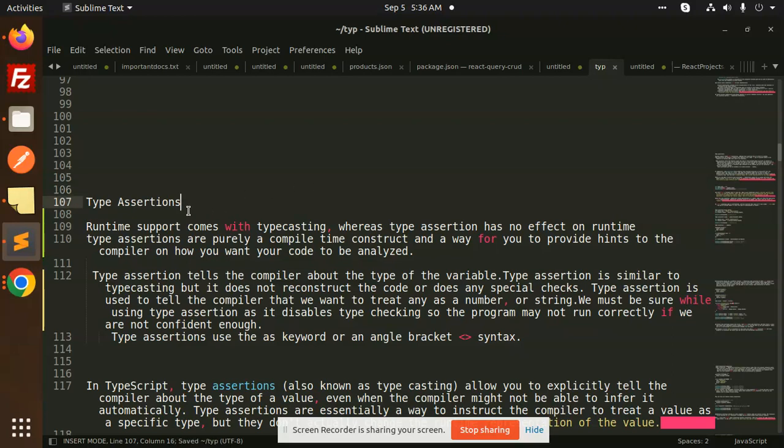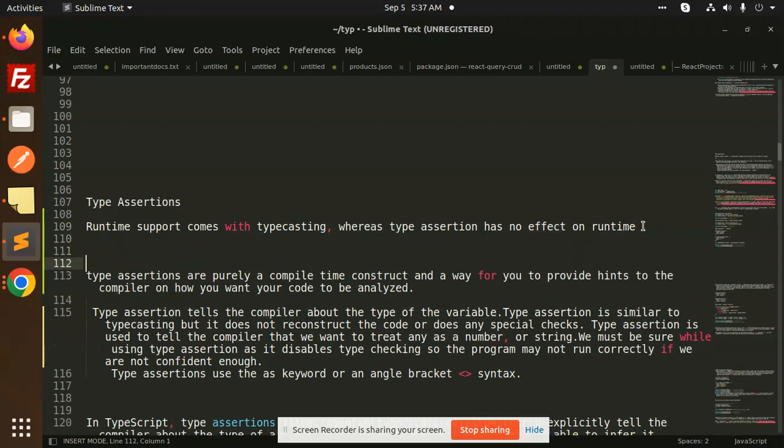So let's get started. Type assertions. Runtime support comes with typecasting, whereas type assertion has no effect on the runtime. So basically, when we do typecasting, it comes with runtime support, whereas type assertion has no effect on the runtime. This is the major point. Type assertions are purely a compile time construct.